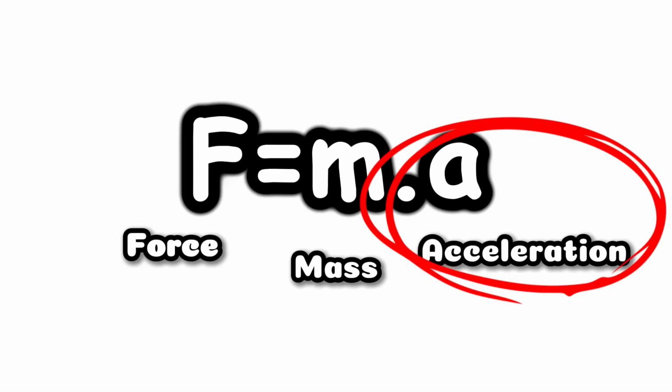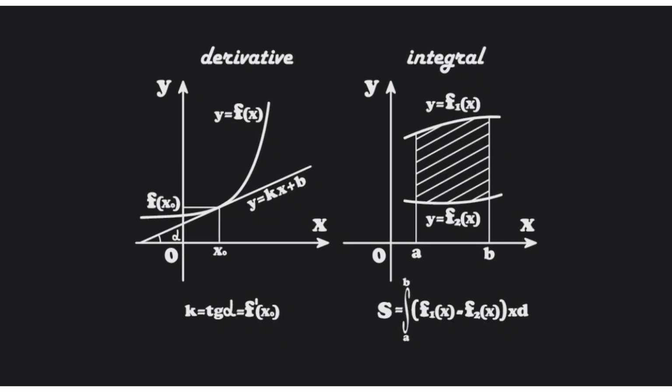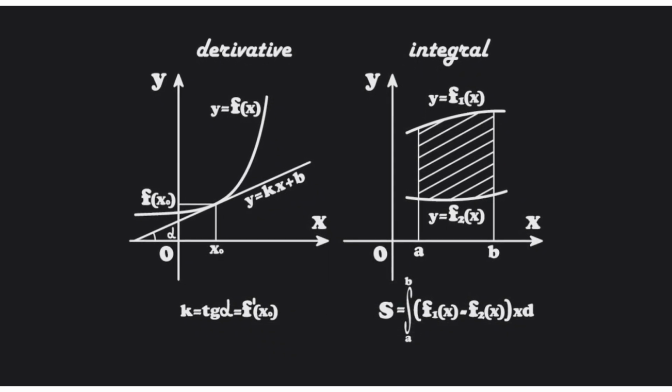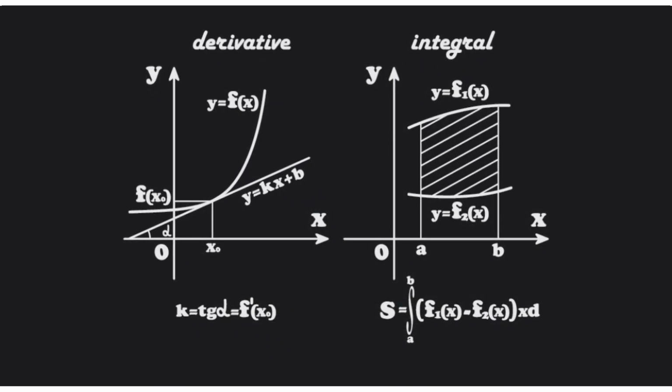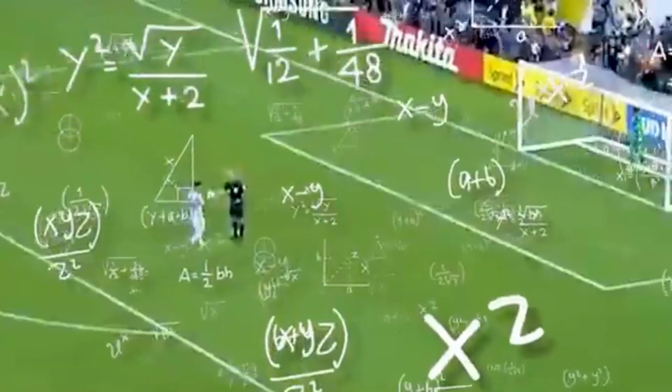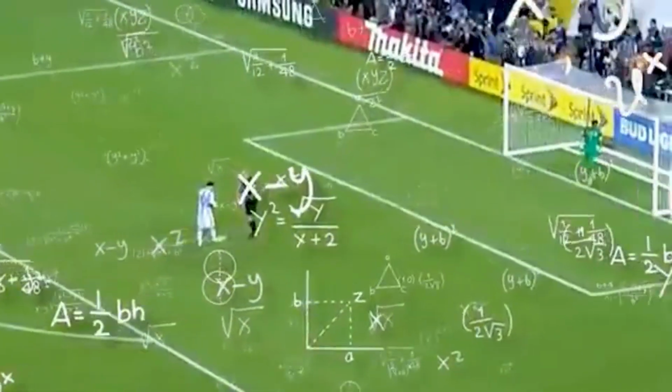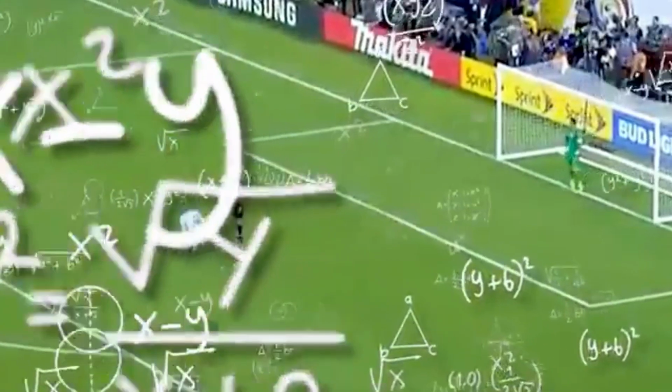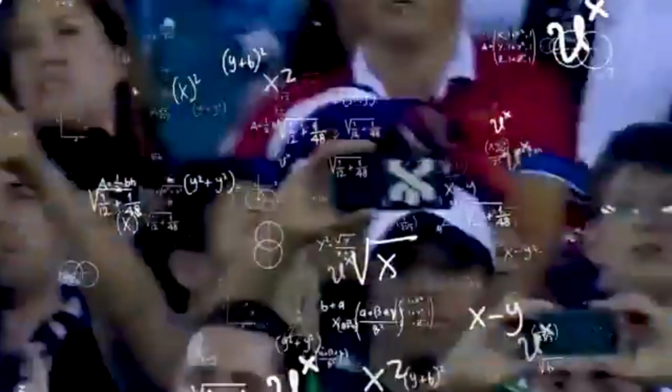Come to the acceleration. Acceleration is the derivative of velocity, the quantity that represents the change in velocity. In short, if Messi knows the above formula and knows the mass of the soccer ball, he calculates all the forces acting on the ball, he can calculate the acceleration and the point of fall of the ball, from which he can be 100% sure that the ball will go into the goal or into the audience's face.